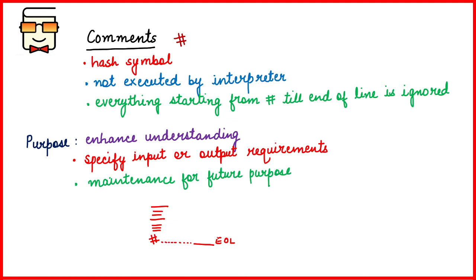Also, sometimes you are writing a particular function that requires certain input, or it will generate a kind of output. So generally, good programming practices tell you to specify in the very beginning of your code what will be the input to this program and what will be the expected output from this program, and all that is written by writing a hash symbol or by including comments.